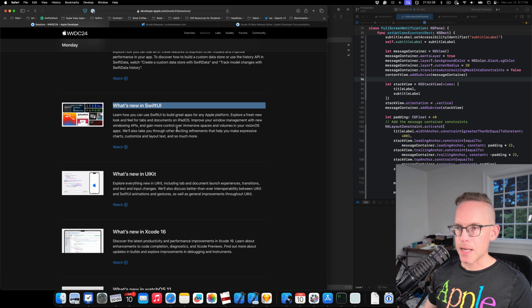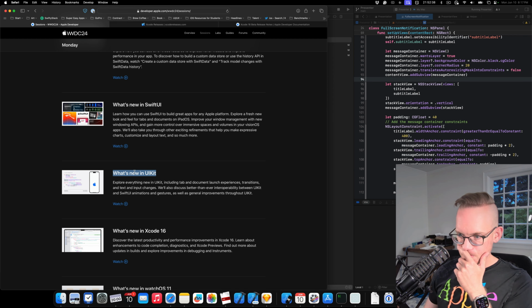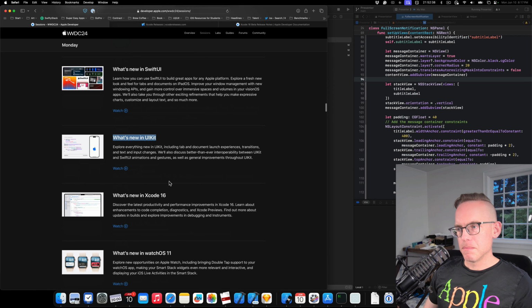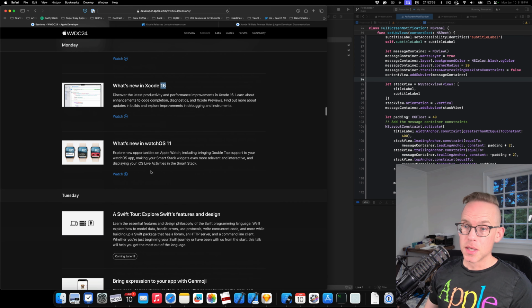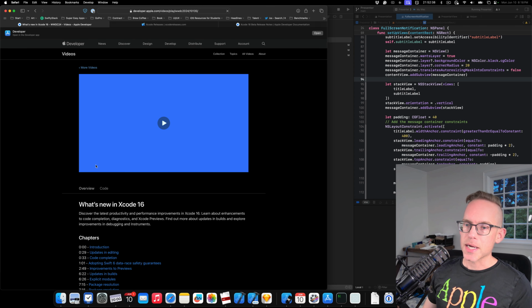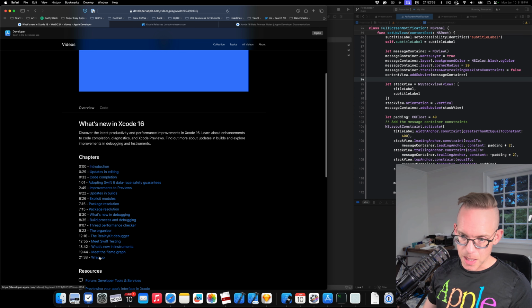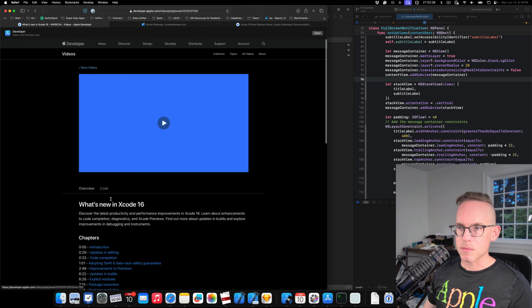So it's about the tabs and documents in iPadOS. What's new in UIKit? Better improved animations between UIKit and SwiftUI. What's new in Xcode 16, which is what I was just starting to watch. And what's new in watchOS 11. So that's all today, which is a lot. These are all sliced down, super short to watch, but they're packed with tons of content, and they do have chapter titles. So what's new in Xcode is 21 plus minutes long. If we click it, it's 22 minutes.